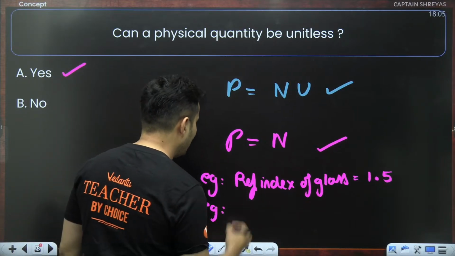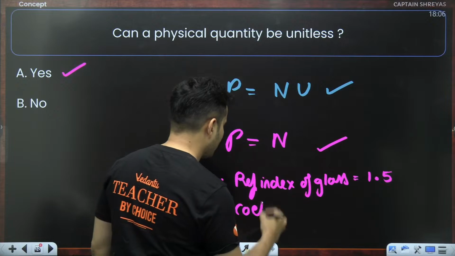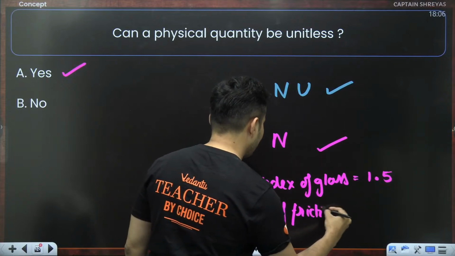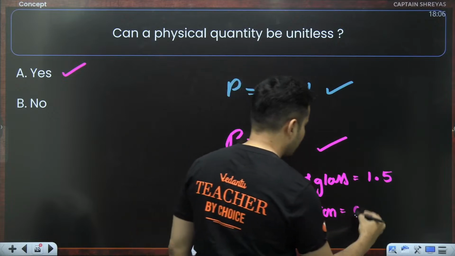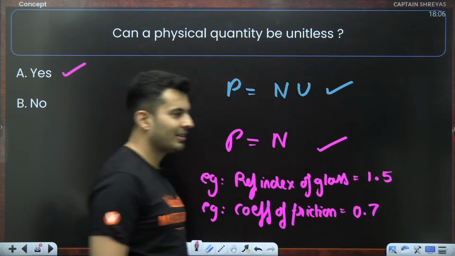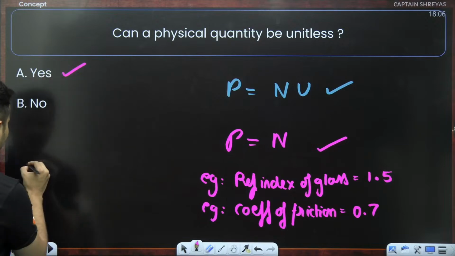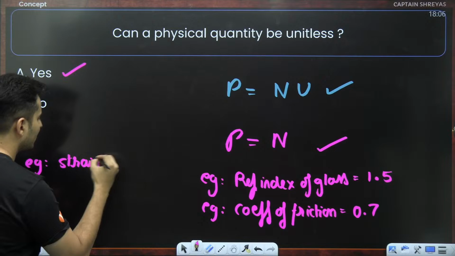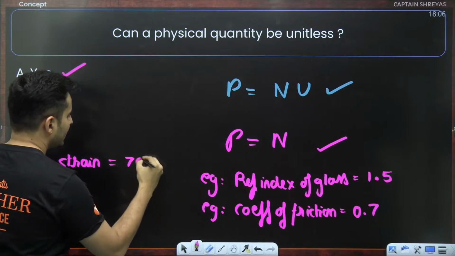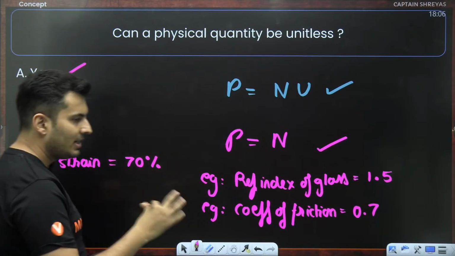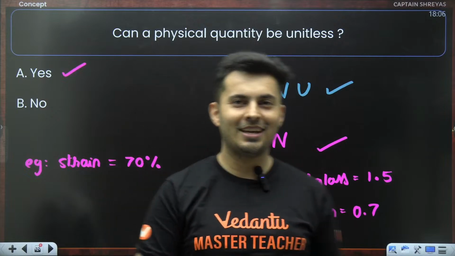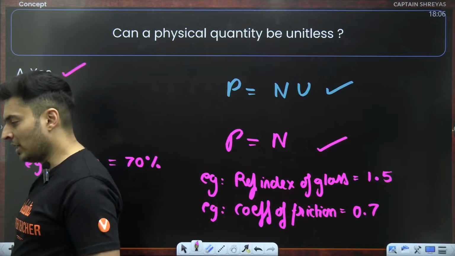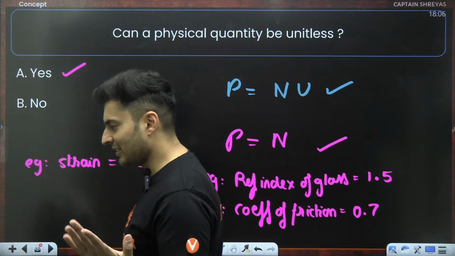Then another example you will see is the coefficient of friction between two surfaces. If I tell you it is 0.7, there is no unit over there. There are many more examples. You will see later on there is a term called strain. The strain is, let's say, 70%. That's it. There is no unit over there. So many quantities do not have units, and you should be perfectly okay with it.